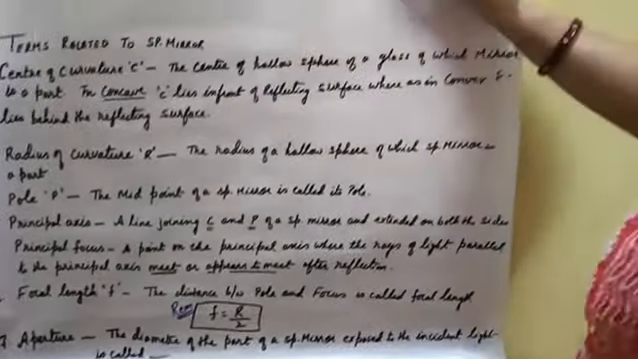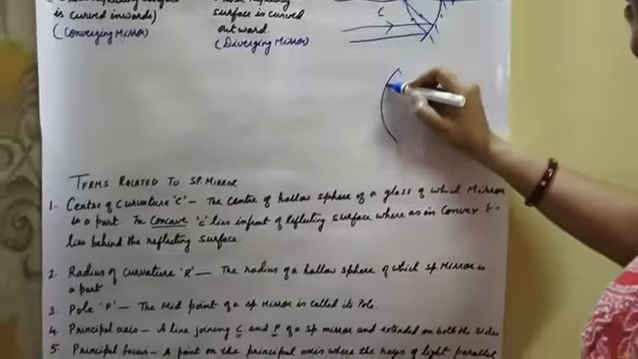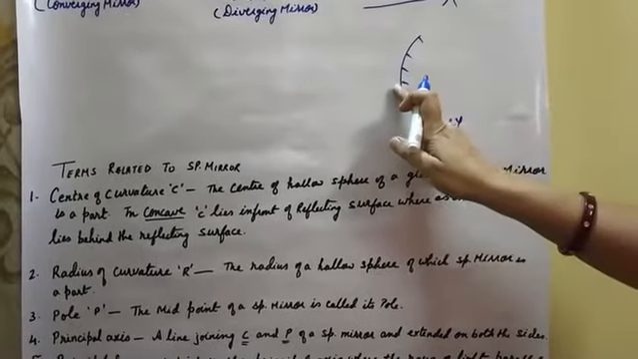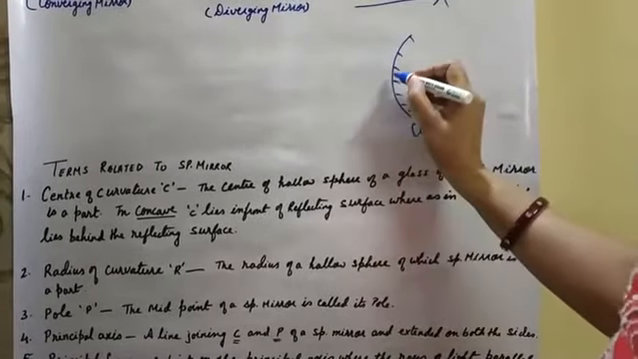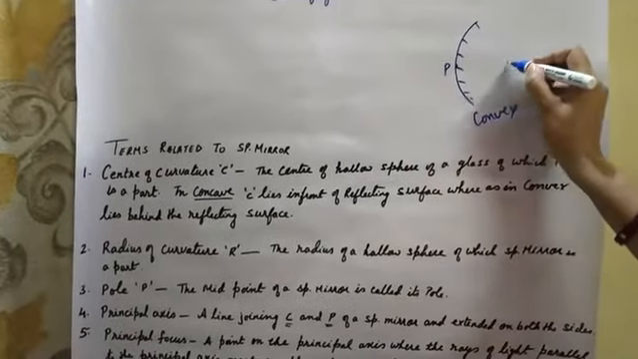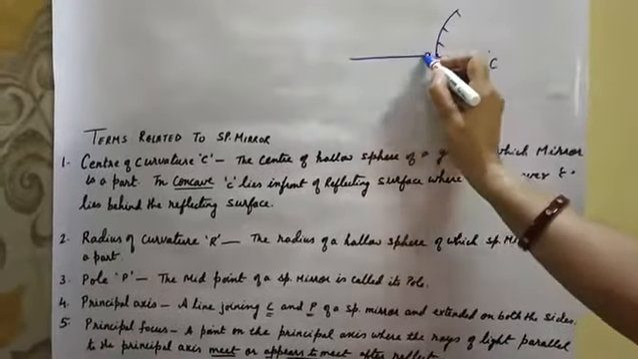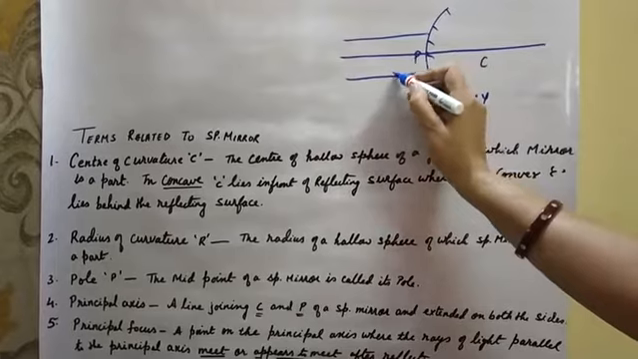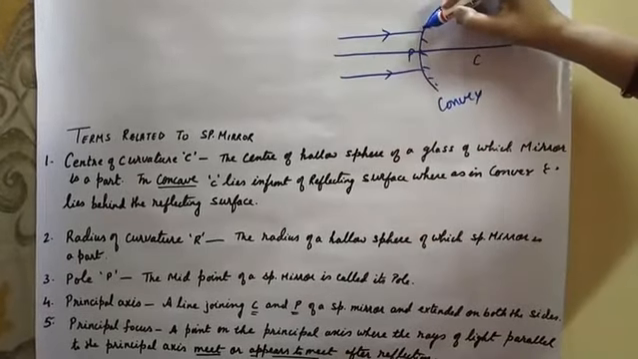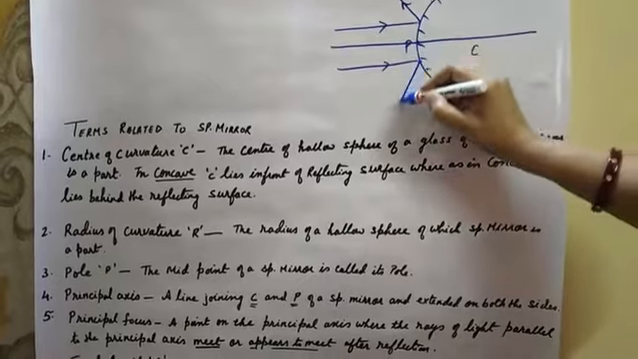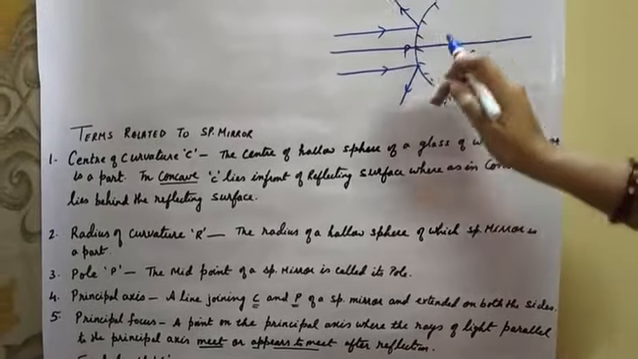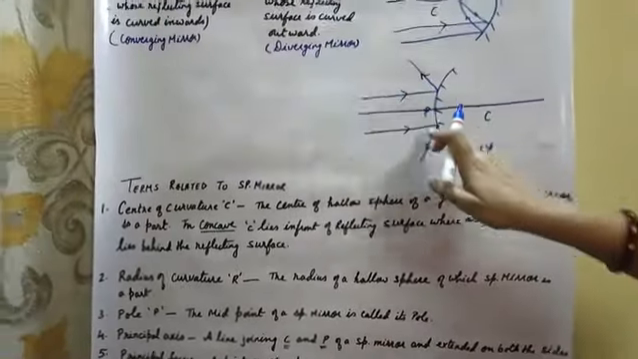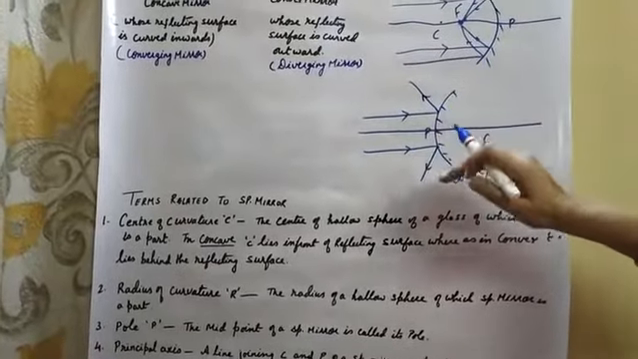Now look at the convex mirror. Reflection takes place from the bulging portion outward. This is the pole, this is the center of curvature, and this line is the principal axis. When rays of light strike the convex mirror, after reflection they diverge, moving away from each other. That's why convex mirrors are known as diverging mirrors.